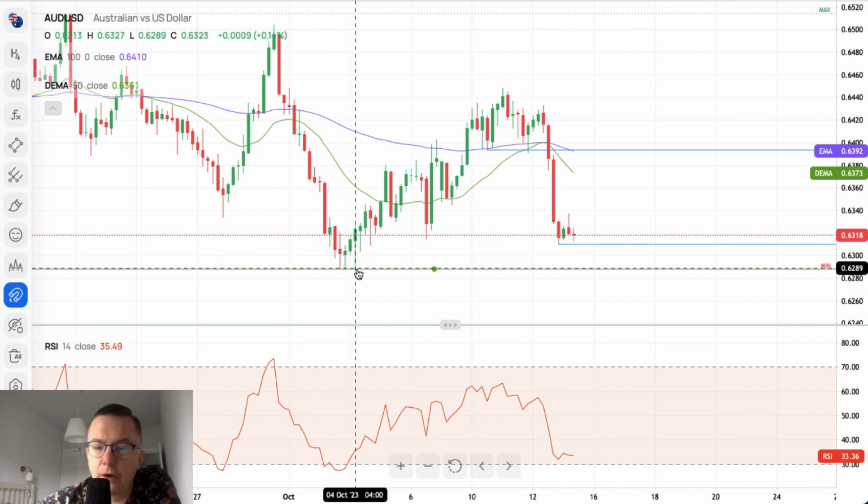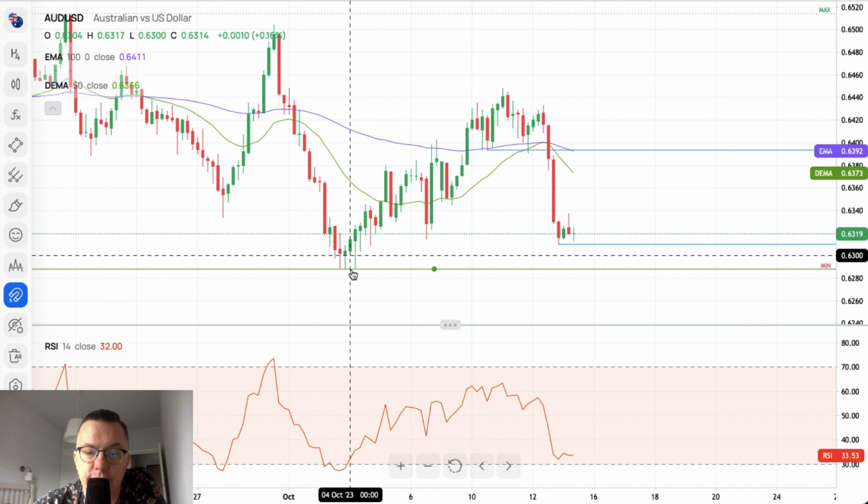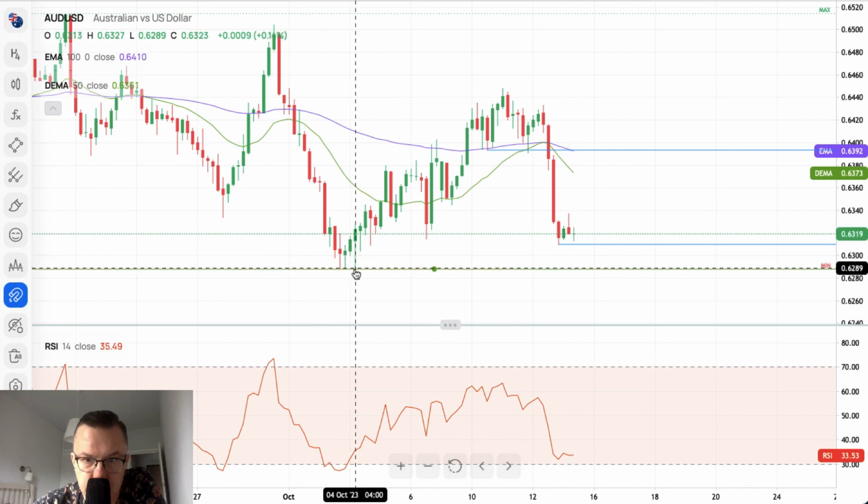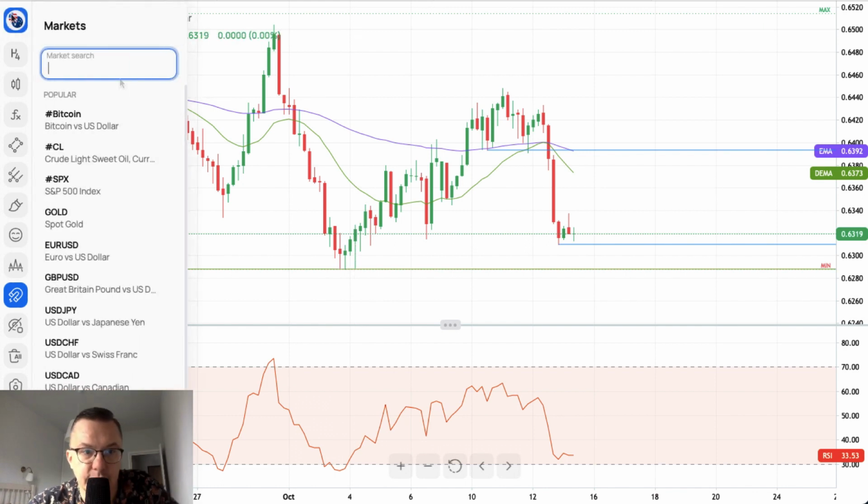And I guess that before we close this day and the week, the market will test the lows from the 3rd and the 4th of October, right? The question is whether we will close below it or above it, because then we will have the new daily close, lower low, and new weekly close, new lower low on the weekly. Then that's another confirmation of the downtrend. Let's switch to the New Zealand dollar.